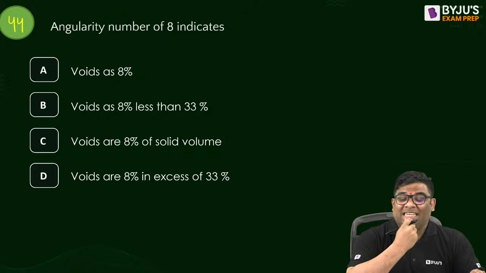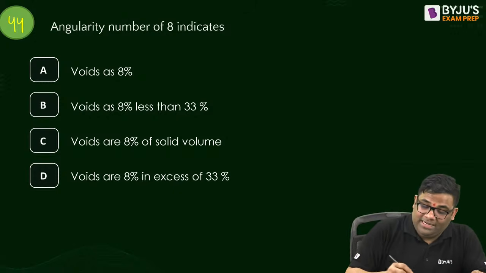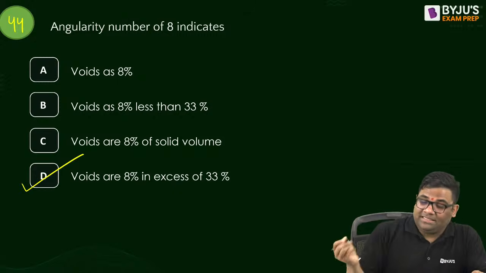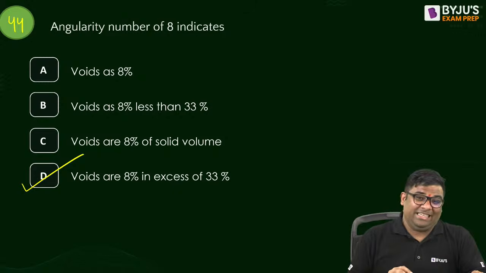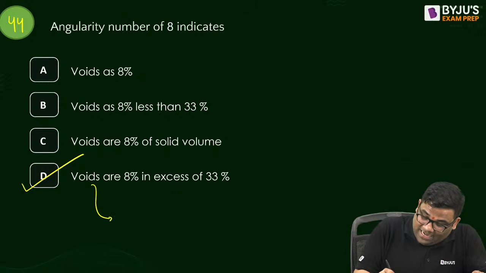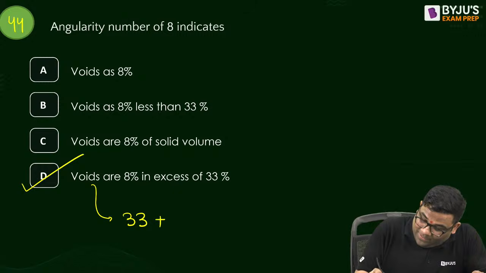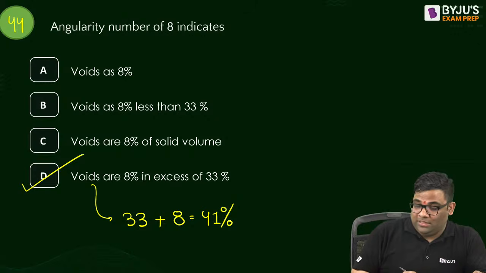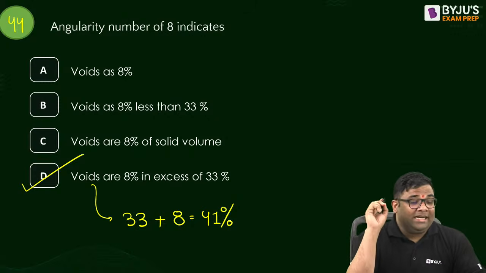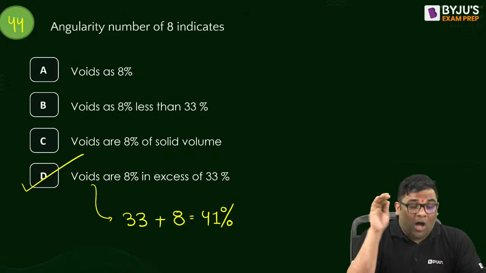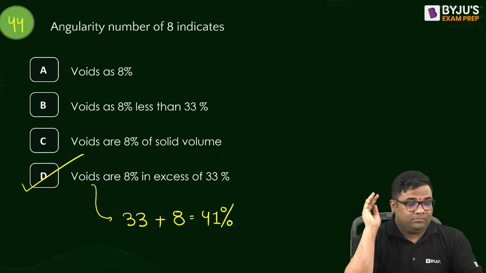It indicates that the voids are 8% in excess of 33. That means the voids are 33 plus 8, equal to 41%. Understood? So the angularity number is indicative of how much excess over 33.